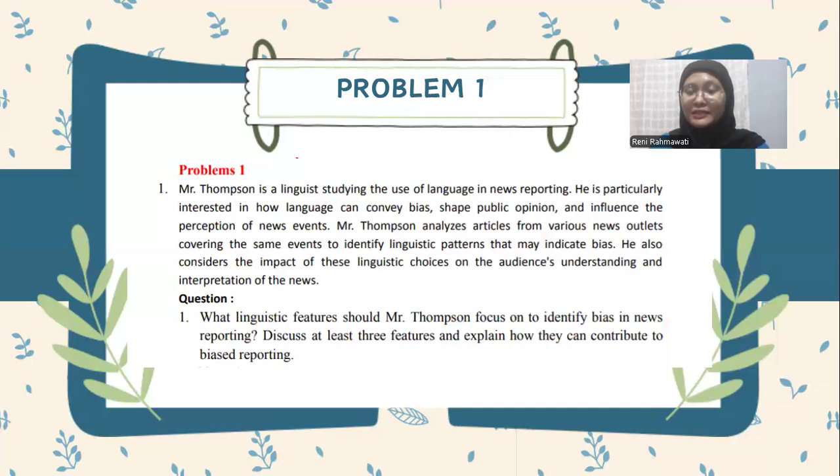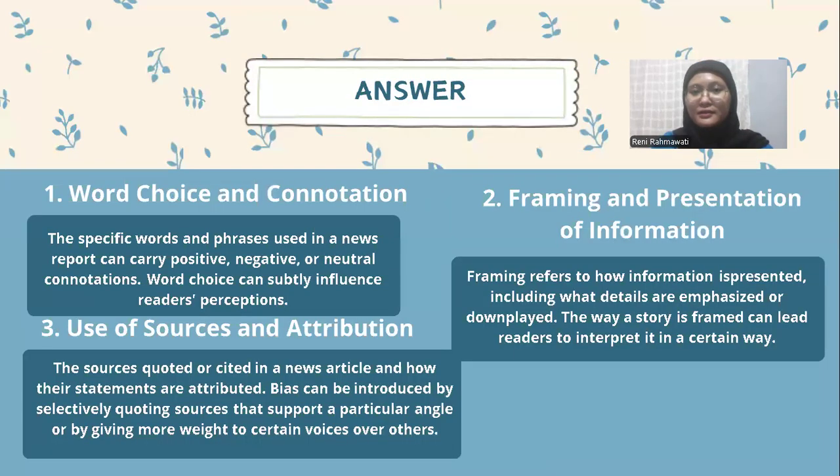The question is, what linguistic features should Mr. Thompson focus on to identify bias in news reporting? Discuss at least three features and explain how they can contribute to bias in reporting. And for the answer, to identify bias in news reporting, Mr. Thompson should focus on several key linguistic features that can convey bias, shape public opinion, and influence the perception of events. Here are three important features to consider.